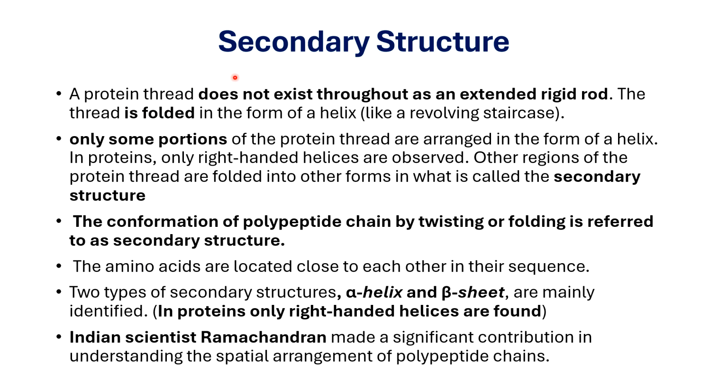Now, what happens? The linear structure of protein that is formed after translation doesn't remain like that forever. That extended rigid rod-like structure of the polypeptide undergoes different types of twisting or folding, and that is referred to as secondary structure, which is the second level of protein structure.